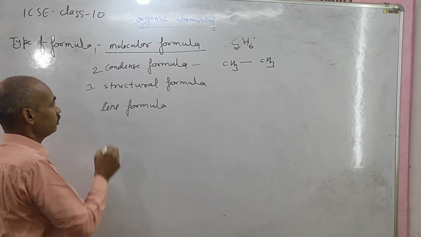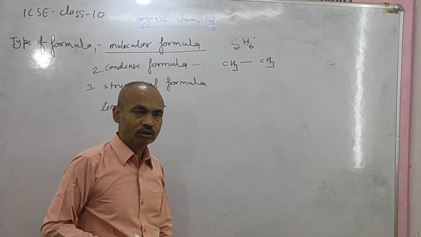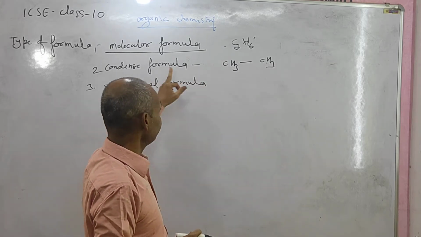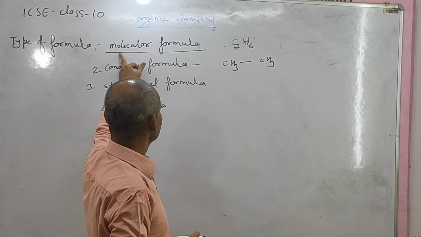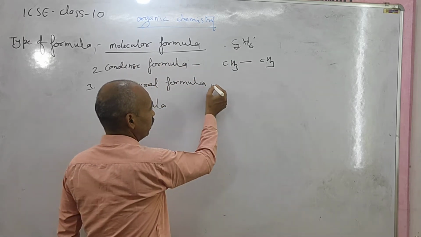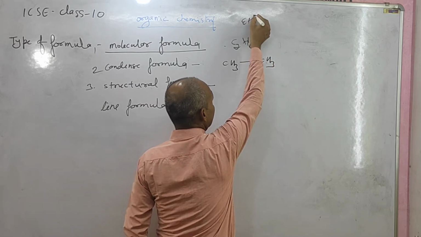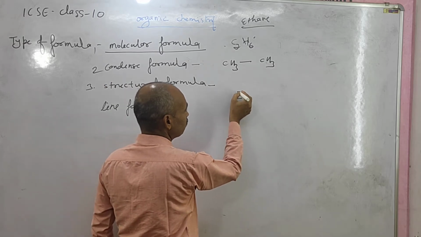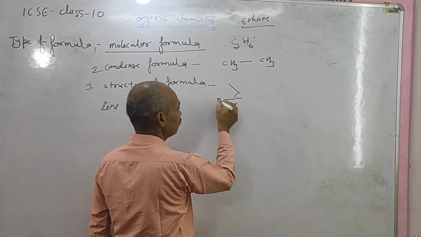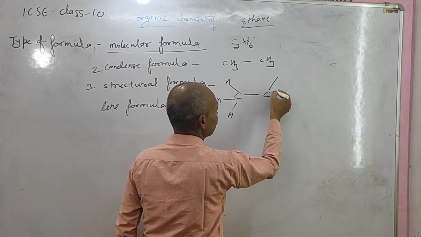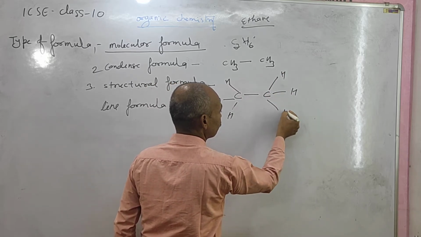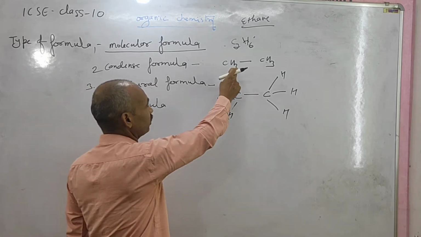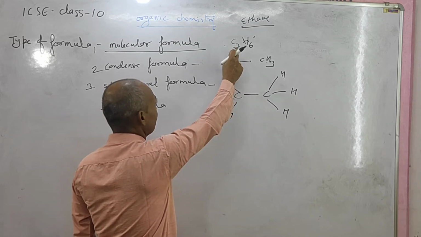But in the case of the third, the structural formula, it gives us more information than the condensed formula and molecular formula. The example of ethane in structural formula is CH3 and CH3. This is the structural formula. This is the condensed formula and this is the molecular formula.